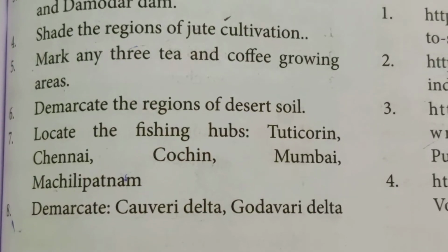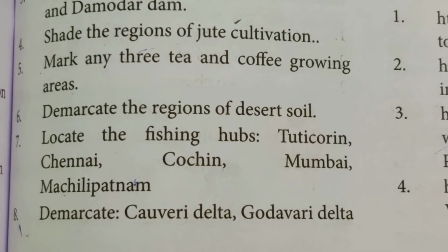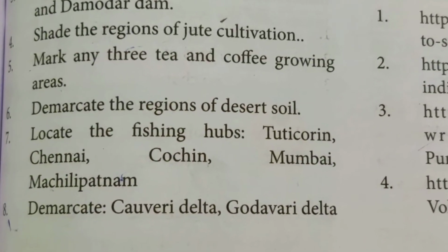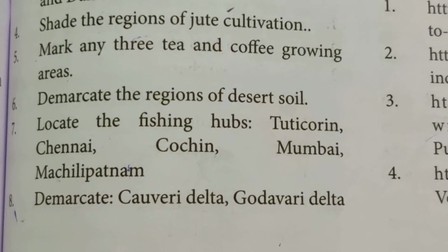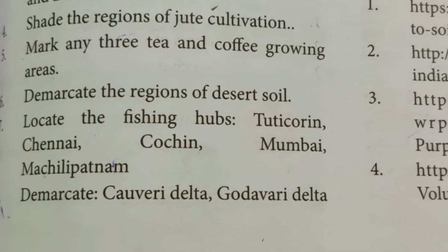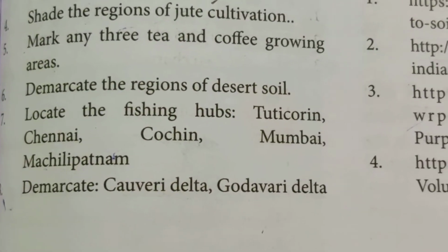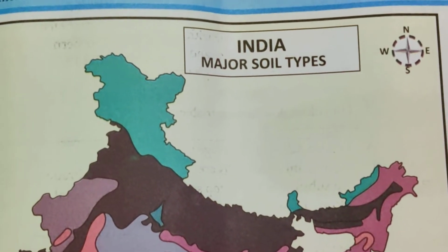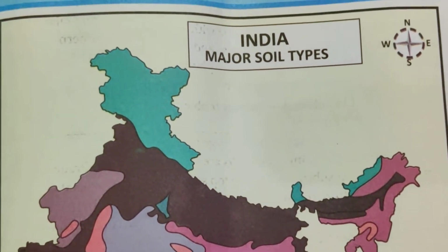And finally, I'm going to talk about the fishing hubs: Tuticorin, Chennai, Cochin, Mumbai and Machilipatnam. Then finally, you're going to talk about the delta region: Kaveri Delta and Godavari Delta. These are the major soil types in India.